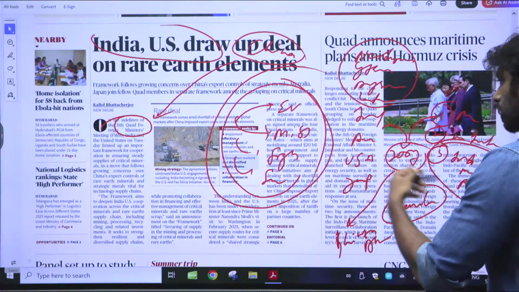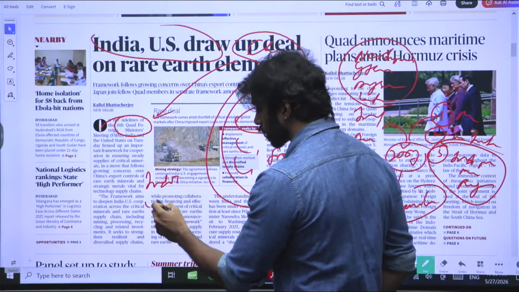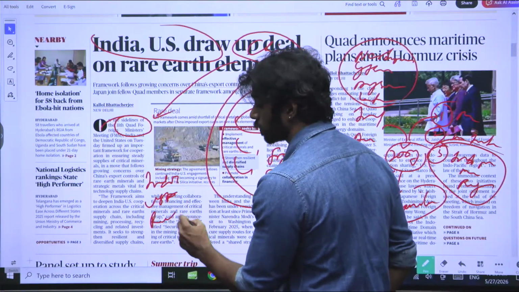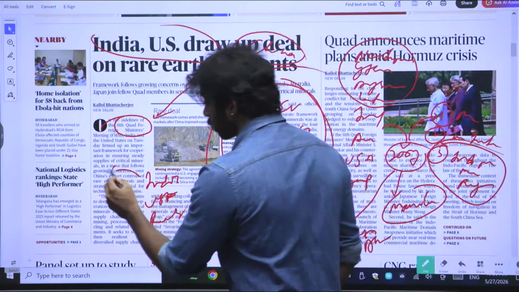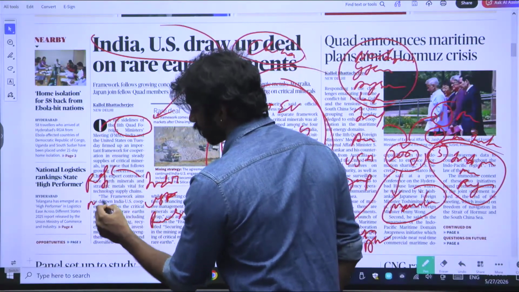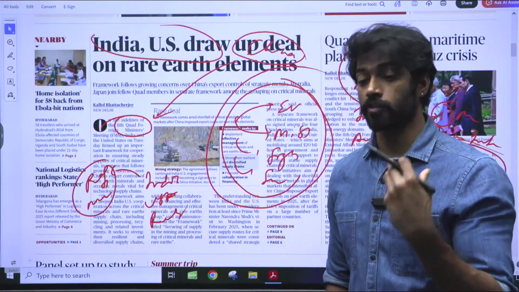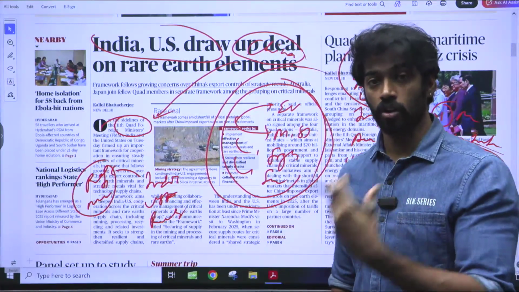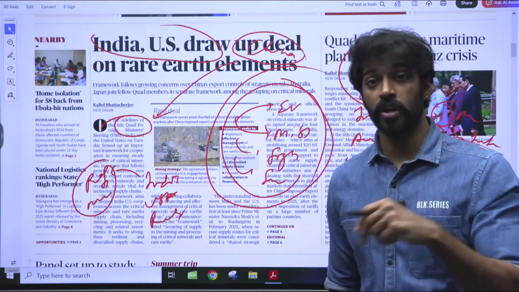And if you actually see, many other countries have capabilities. Even India has capability in rare earth elements. USA has capability of rare earth elements. Russia has capability of rare earth elements. But it is only China who has developed refining, manufacturing. China is the only country that has developed factories for refining, manufacturing, and all of these rare earth elements. That is why China is actually dominating currently.